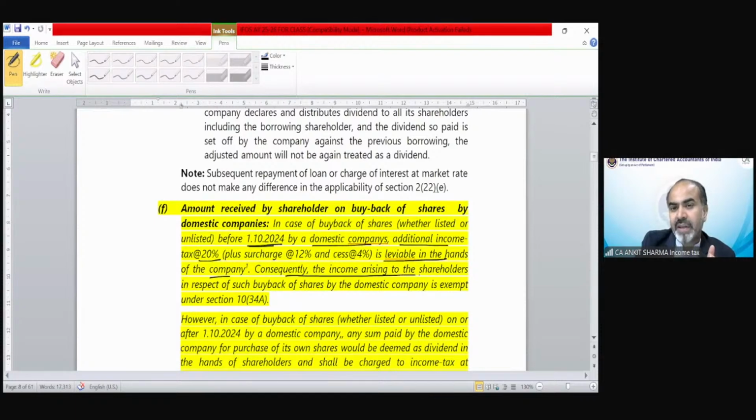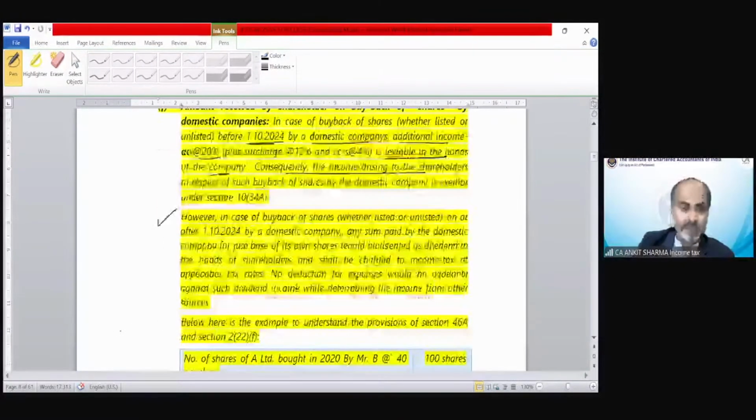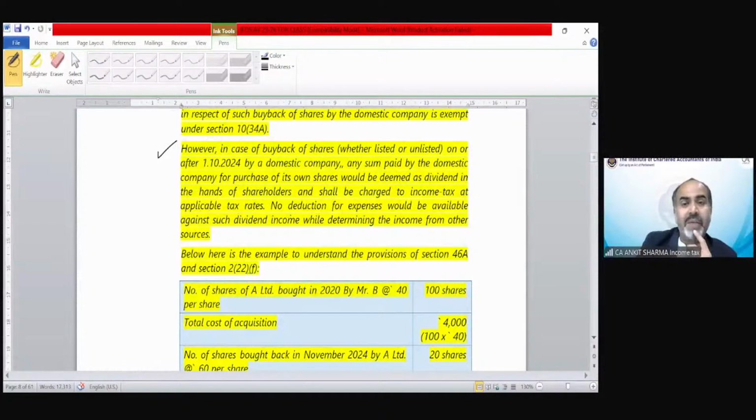Consequently, the income arising to the shareholder was exempted till 30th September 2024. Now, from the amended provision, in case of buyback of shares on or after 1st October 2024, the amount the shareholder will receive on buyback